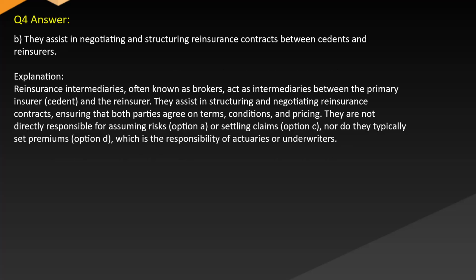Answer. B. They assist in negotiating and structuring reinsurance contracts between cedents and reinsurers. Explanation. Reinsurance intermediaries, often known as brokers, act as intermediaries between the primary insurer, the cedent, and the reinsurer. They assist in structuring and negotiating reinsurance contracts, ensuring that both parties agree on terms, conditions, and pricing. They are not directly responsible for assuming risks or settling claims, options A and C, nor do they typically set premiums, option D, which is the responsibility of actuaries or underwriters.